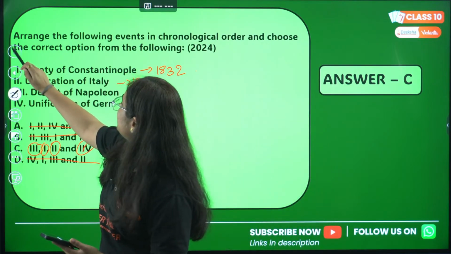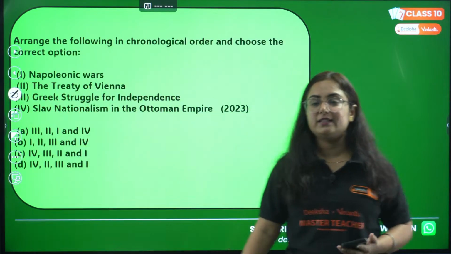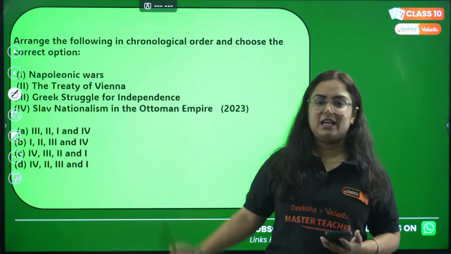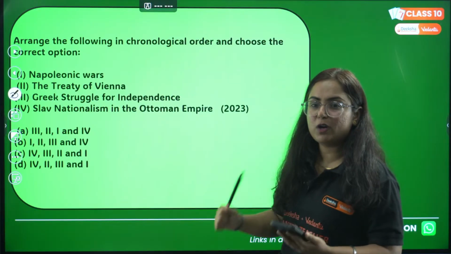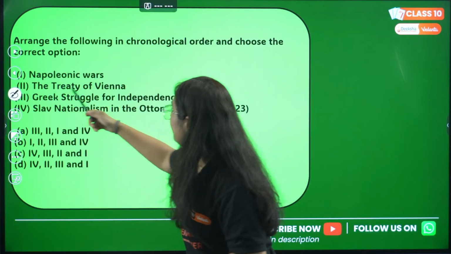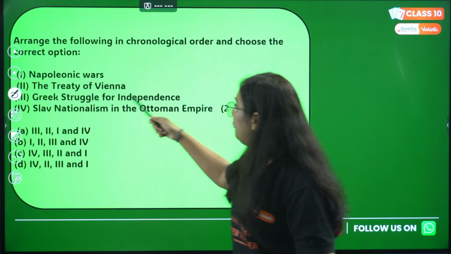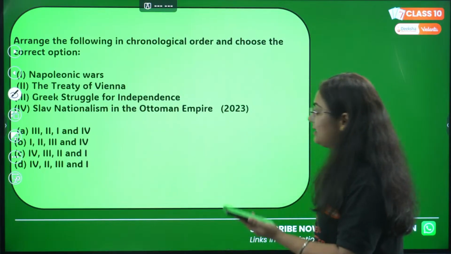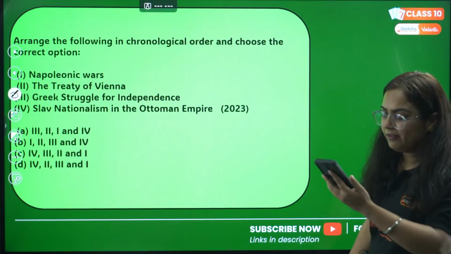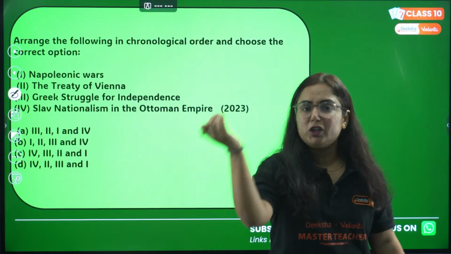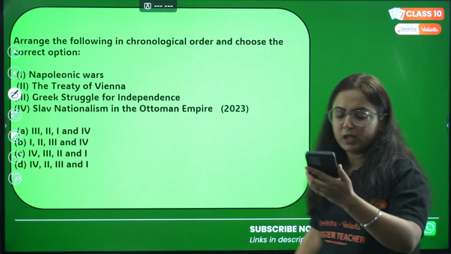Okay, moving to the next question, and the question is, arrange the following in chronological order and choose the correct one. Again, repetitive questions are coming, but still we'll practice it right here. 1. Napoleonic Wars, 2. Treaty of Vienna, 3. Greek struggle for independence, and 4. Slav nationalism in the Ottoman Empire. Very easy, very easy. It is based upon the topics in sequence in the book.